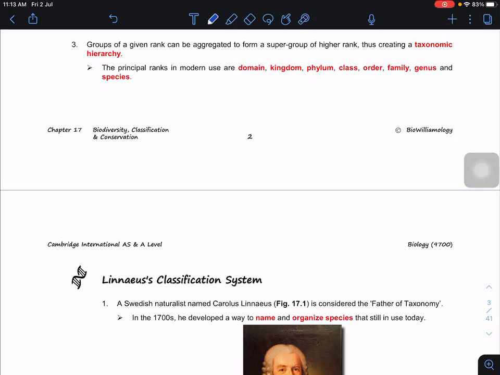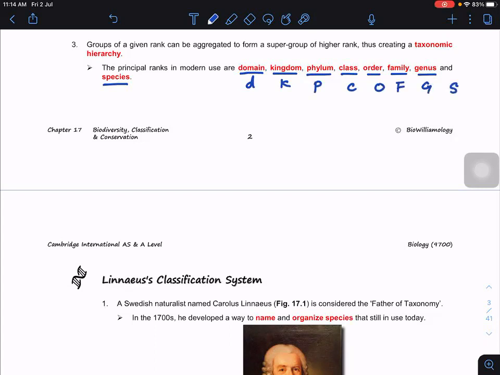So in living organisms, we also classify them by this hierarchy. So what is this hierarchy? Domain, kingdom, phylum, class, order, family, genus, and species. Last time, how did I remember this ranking? It's nothing to do with understanding the ranking; in this case, you need to memorize it. The way I used to remember the order, I put it as domain, starts with D, kingdom K, phylum, class, order, family, genus, and species.